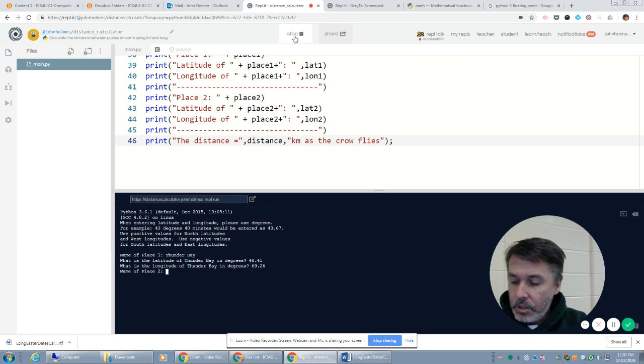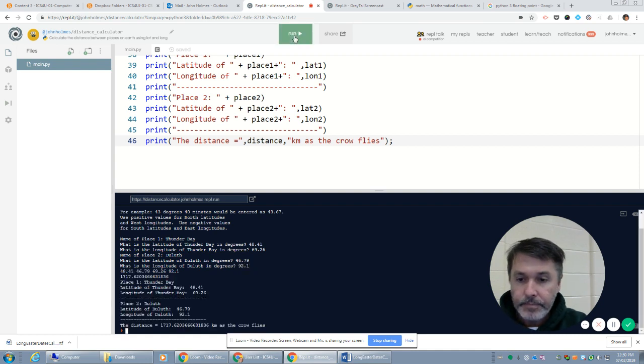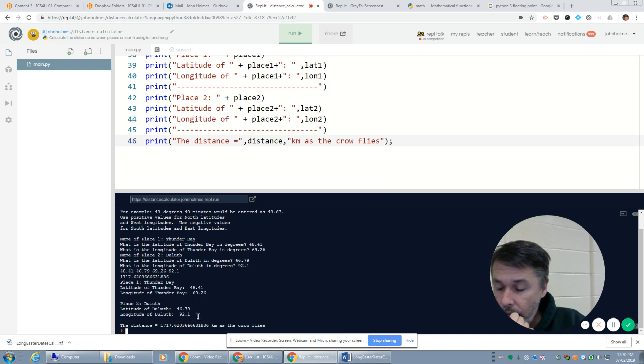Name of place 2 is Duluth, and that has a latitude of 46.79 and a longitude of 92.1. I still forgot, I gotta get rid of those print statements, but the distance between them as the crow flies is 1,717.46.